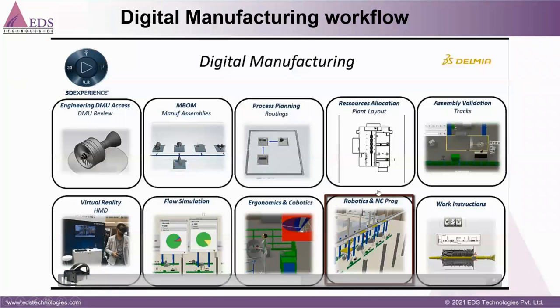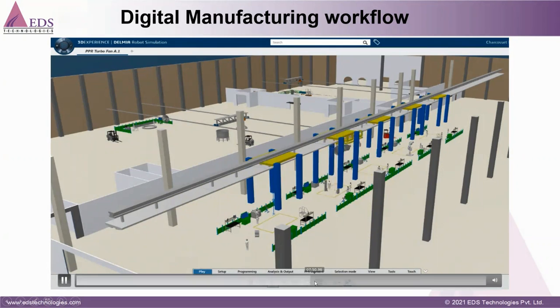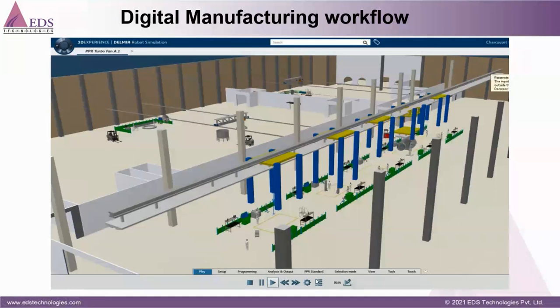And next we have robotics. With respect to the man and robot, we can validate. Here you can see the man is working here, and this robot is picking this whole assembly and moving it through this conveyor. So you can see such kind of validation, meaning whole plant validation, we can do in the 3DEXPERIENCE platform itself.